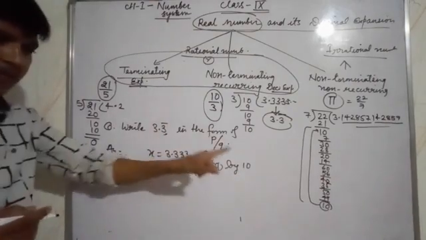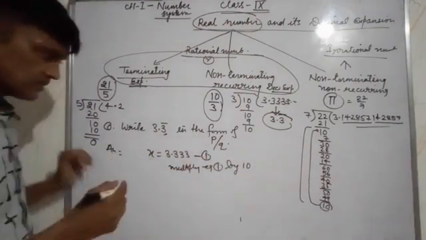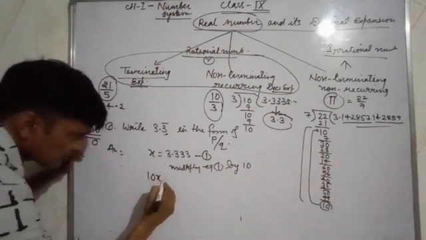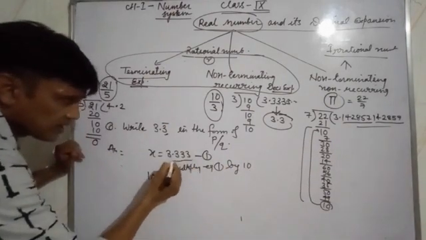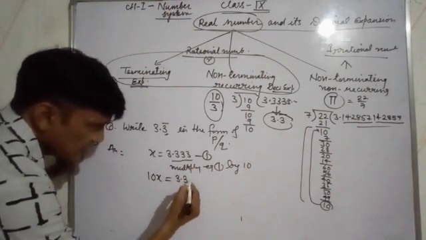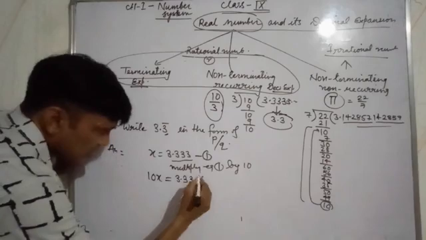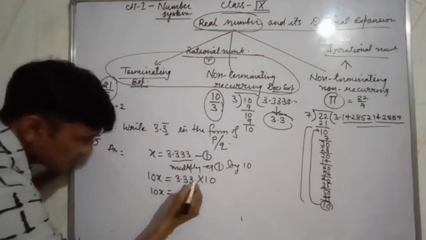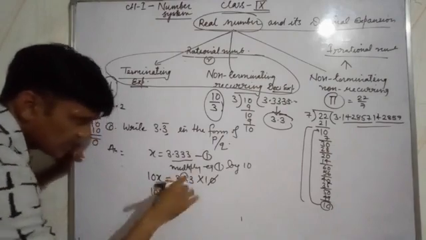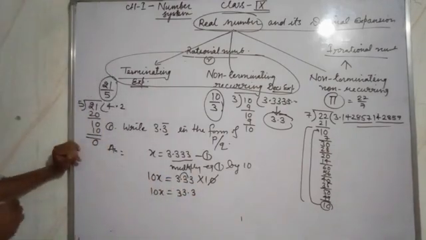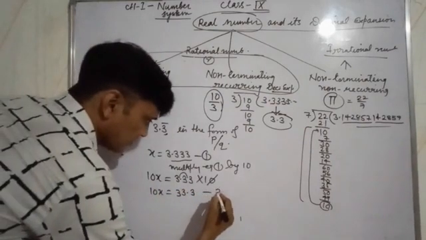If 3 digits with a bar, you have to multiply by 1000. Then x multiplied by 10 is 10x, and 3.33 multiplied by 10 becomes 10x is equal to 33.3, the decimal one point ahead. Okay, this is equation 2.